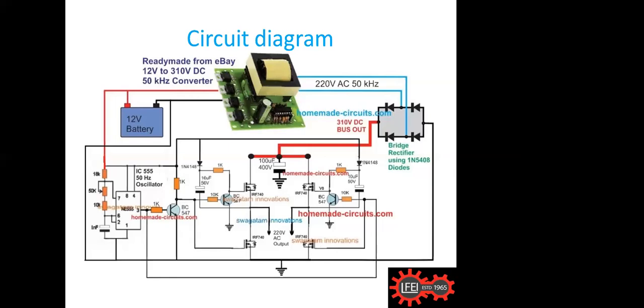That means from the 12 volt input we give to this, we get an output of 220 volt at 50 kilohertz. This high frequency AC output we again rectify with very fast switching diodes, because at high frequency we have to use fast switching diodes. This is done in bridge fashion. When 220 volt AC is fully rectified with a bridge, the output will be around 300 volts or so. So this output is coming as DC.